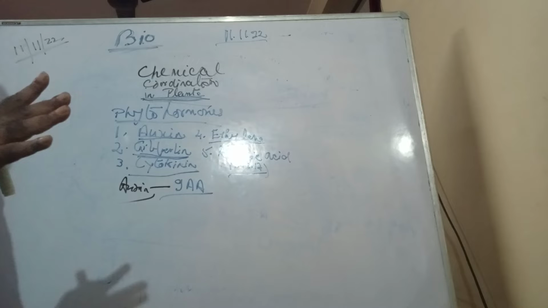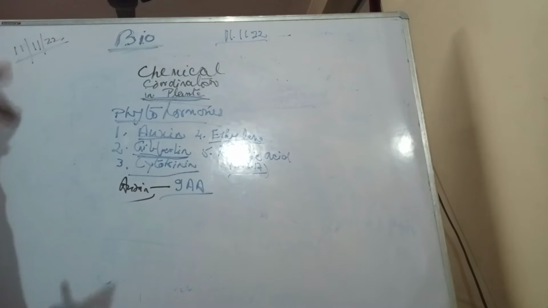And in animals, it is so complicated. There are various hormones for these functions. But there is a difference between plant hormones and animal hormones. Plant hormones, that is why called phytohormones, are very simple chemical substances, but animal hormones are very complicated.